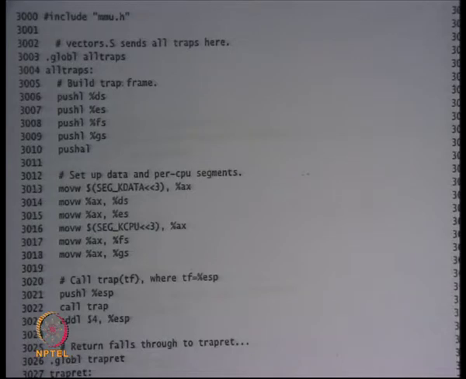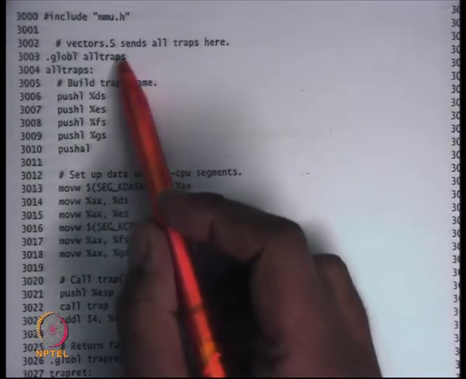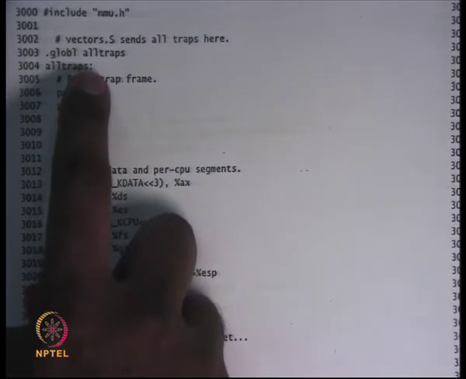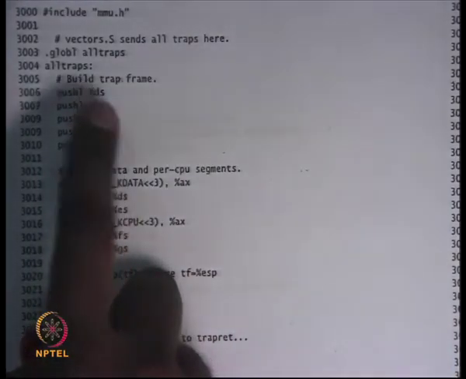And we said the first thing the handler does is save all the registers, right? So the way x86 has organized it is that it has pointed all the IDT handlers. It has some initialization code for every handler, but eventually they all jump to this code pointer called alltraps. So just jump here, not call but jump.